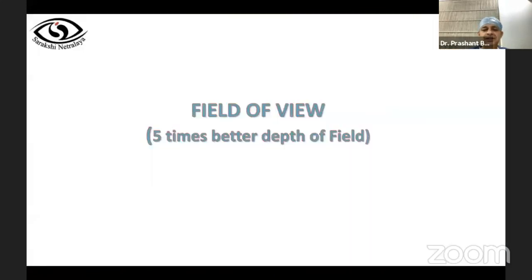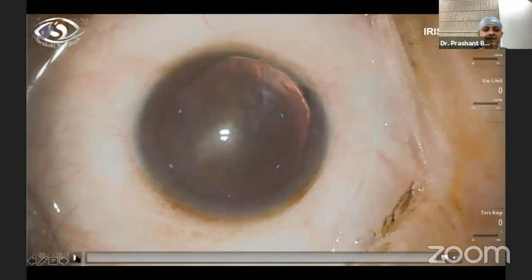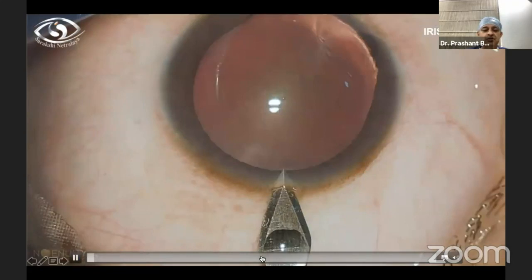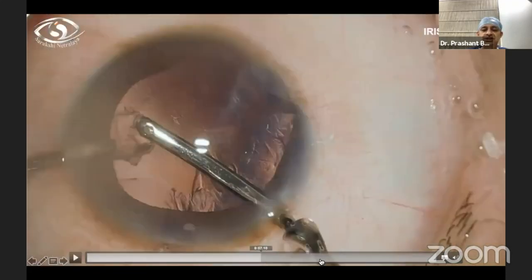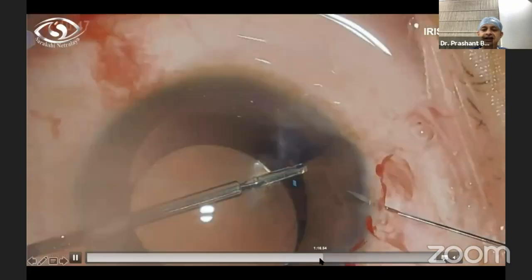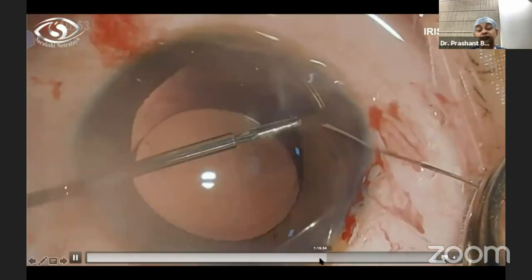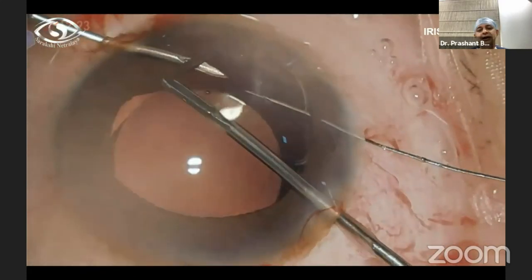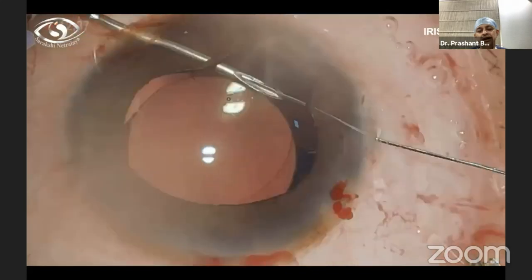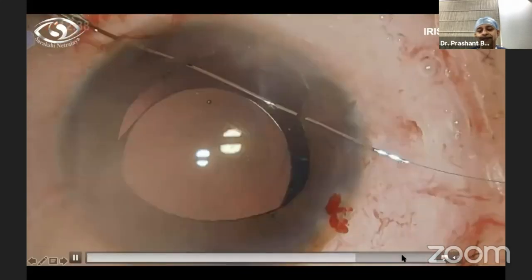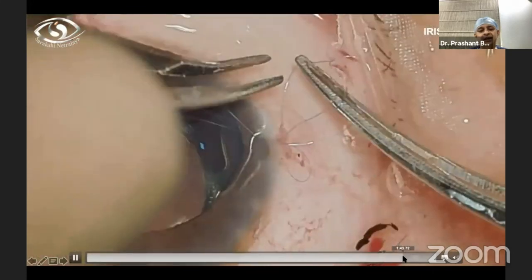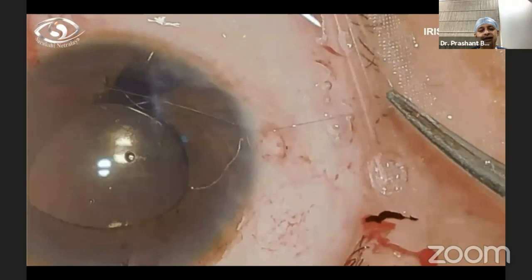Another case. Now coming to the field of view, it gives you 5 times better depth of field. Now look at this eye which has a cataract along with iris loss. So beyond cataract, I need to do iris surgery. For doing cataract surgery and iris repair, you need a bigger field, and you would love to have a bigger magnification. See the confidence and the ease with which I can do a 4-throw knot iridoplasty, just because of the field, the depth, and the magnification which it is offering, and you can see a successful closure of that iris defect.